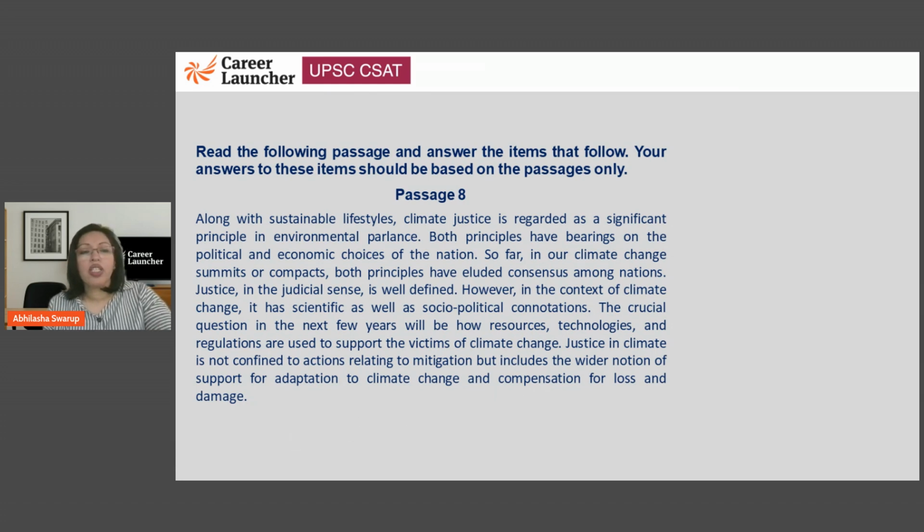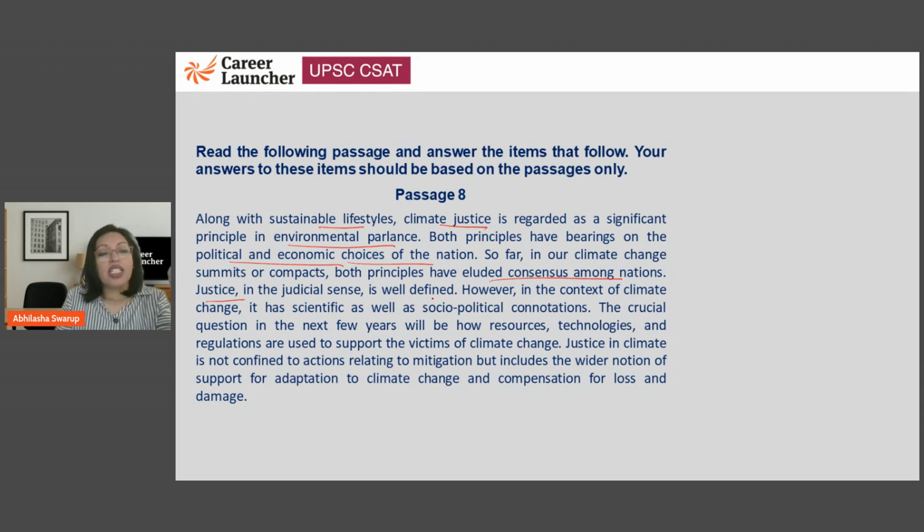All right, let's look at this passage and we'll try and answer the question here. So, along with sustainable lifestyle, climate justice is regarded as a significant principle in environmental parlance. In the environmental sphere, climate justice is important. Both principles have bearings on the political and economic choices of the nation. So far, in our climate change summits or compacts, both principles have eluded consensus.